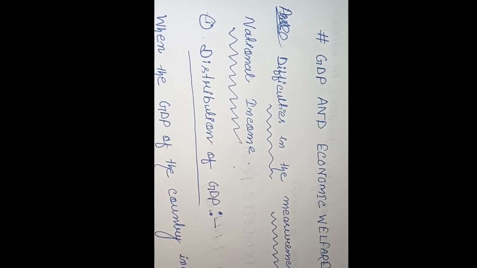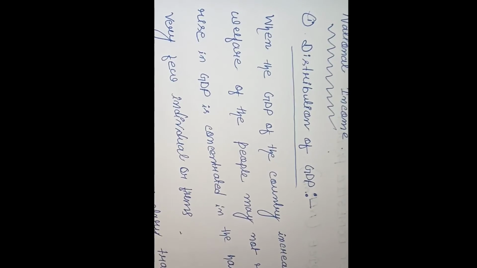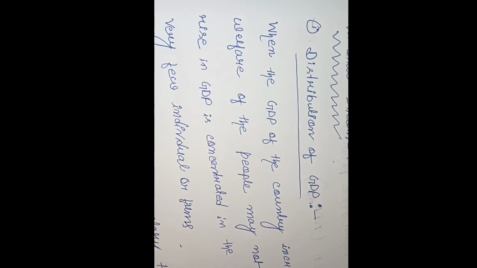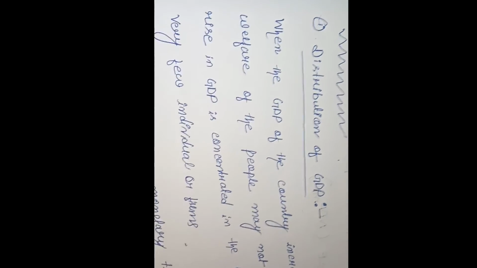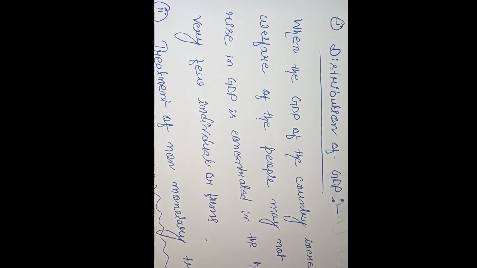GDP and economic welfare. And there are some difficulties in the measurement of national income. Distribution of GDP. You can screenshot these basic notes. Distribution of GDP means when the GDP of a country increases, the welfare of the people may not rise if the rise in GDP is concentrated in the hands of very few individuals or firms.